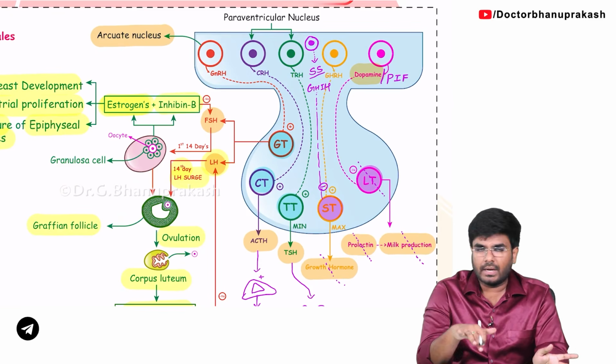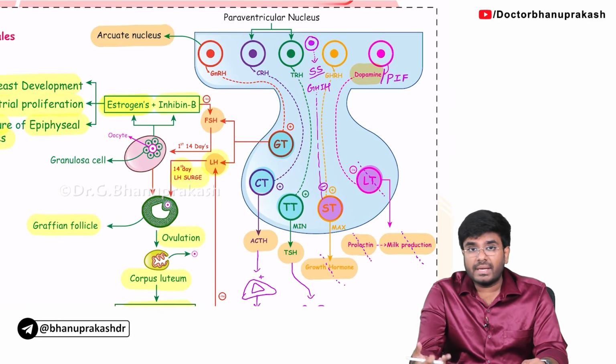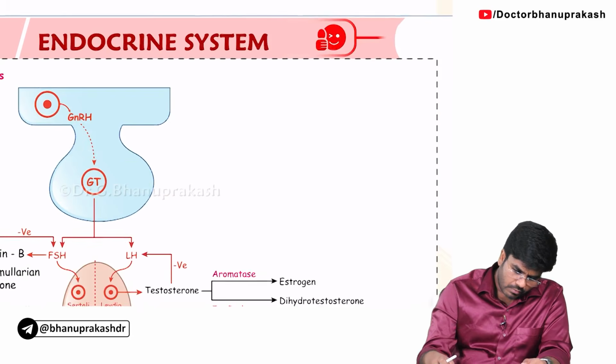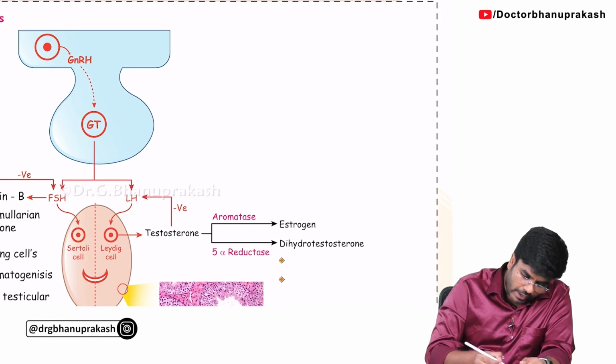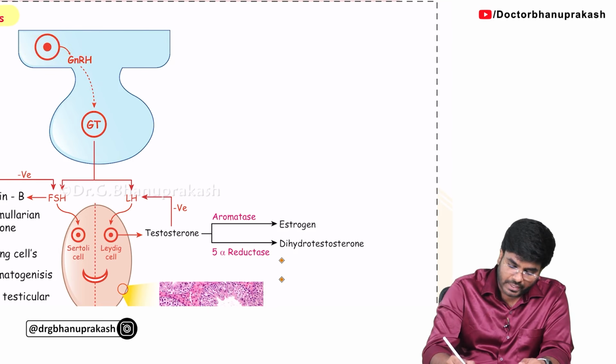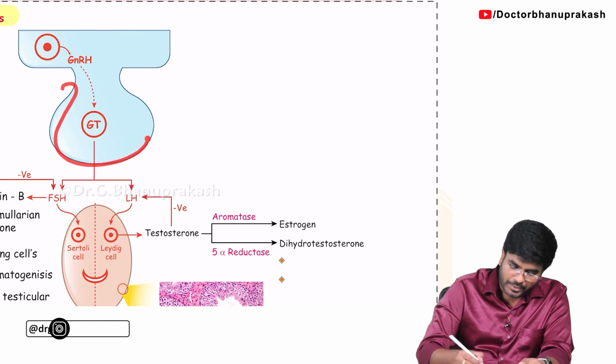Okay, done. Next, so far what we have discussed here is all happening in a female, what FSH is doing in a female and what LH is doing in a female. Now let's talk about the males also. Okay, now look at what is happening in a male. Now males do have a hypothalamus, guys. Males also have a hypothalamus, and here this is the pituitary gland.